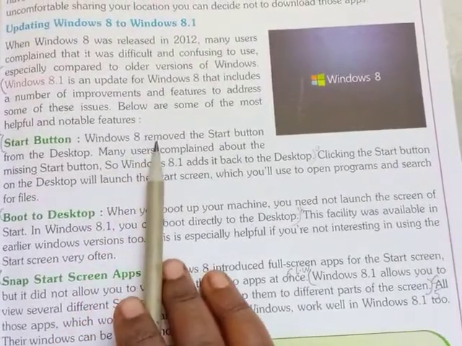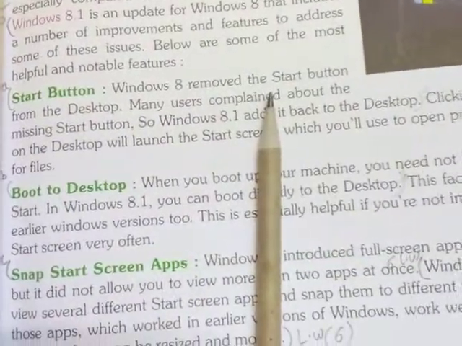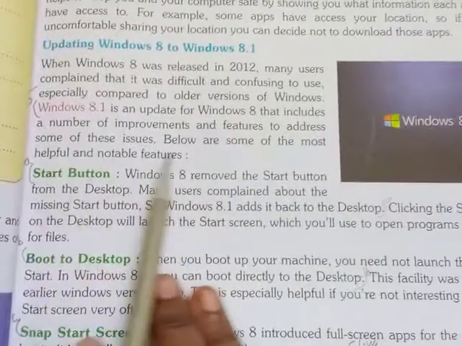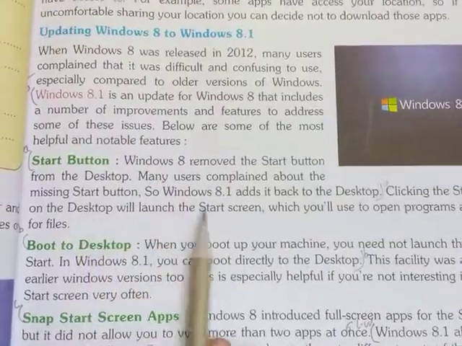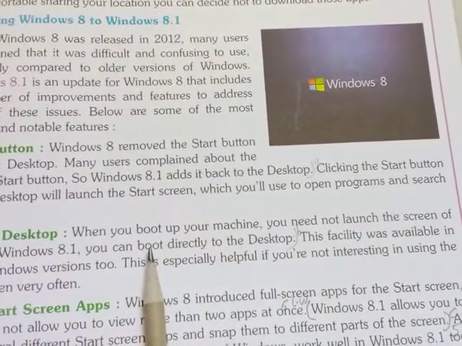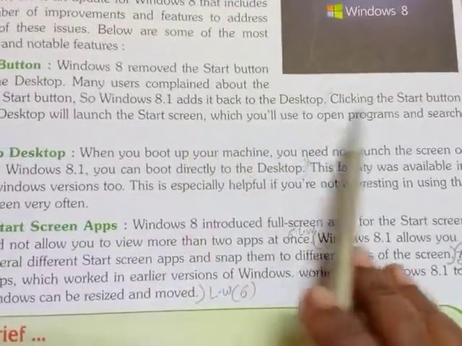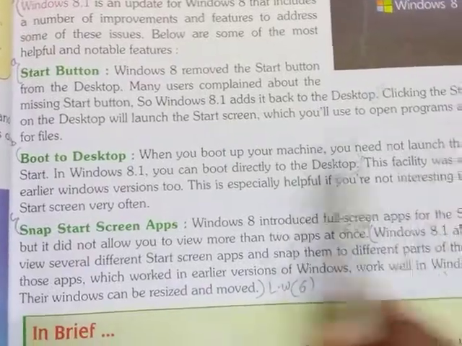See, Windows 8 removed the start button from the desktop. Many users complained about the missing start button. So Windows 8.1 adds it back to the desktop. Clicking the start button on the desktop will launch the start screen, which you will use to open programs and search for files.